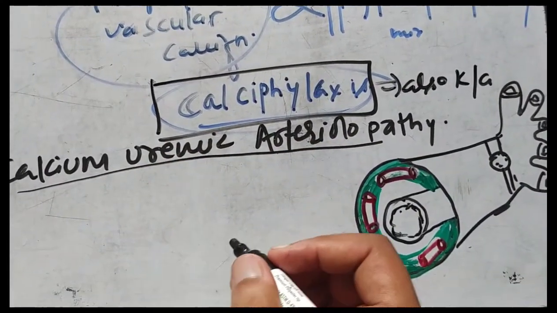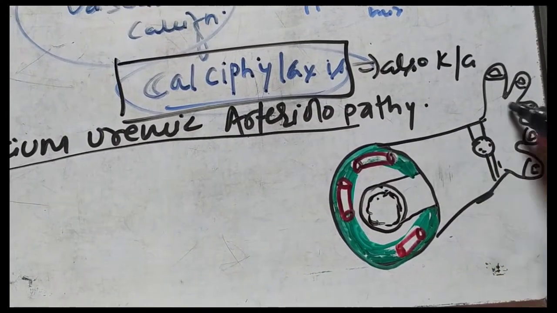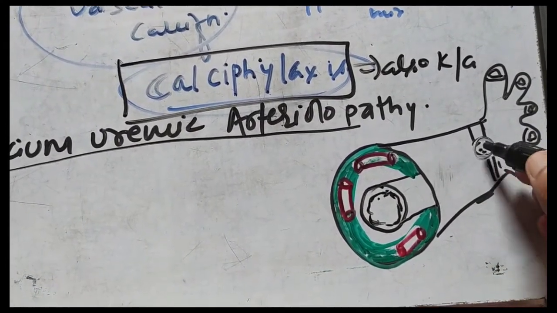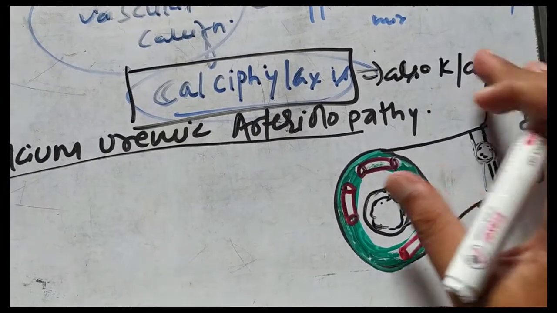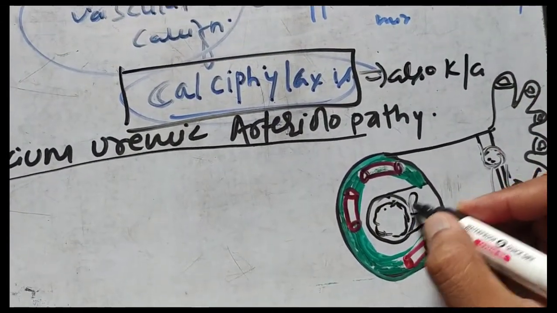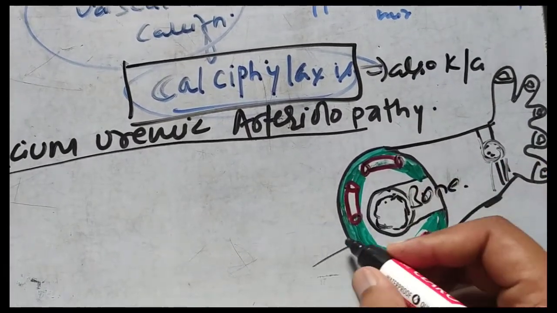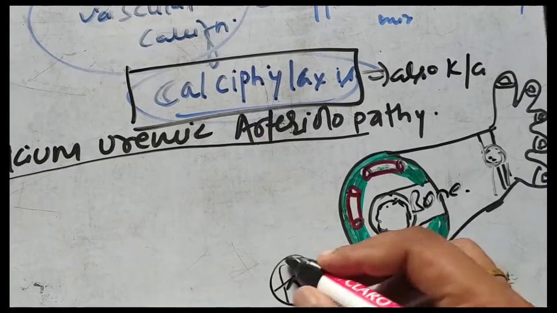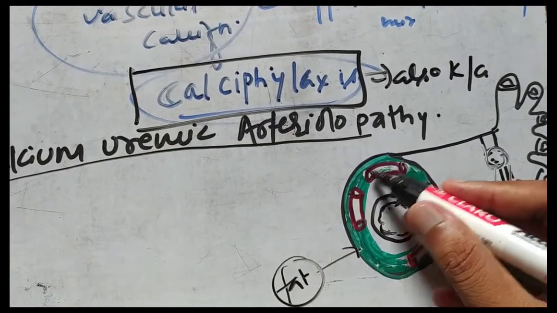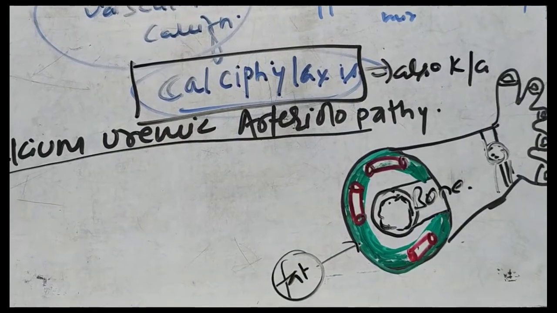What happens in calciphylaxis? Let's suppose this is the hand of a person, and I have drawn a watch so that you can tell this is simply a hand. My figure is not good, I'm just trying to help you understand. Let's suppose this is a bone, the green color is showing the fat, and the red color is showing the blood vessels.